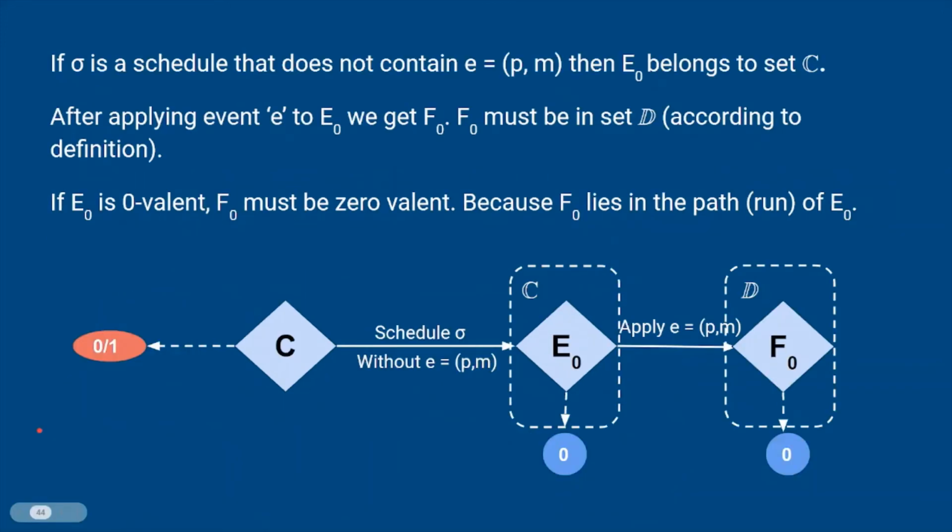First, let's assume that sigma is a schedule that does not contain E. Then E0 belongs to set capital C. After applying event E to E0, suppose we get F0. Then from the definition, we know that F0 belongs to set capital D. If E0 is 0-valent, F0 must also be 0-valent because any configuration reachable from a univalent configuration is also univalent with the same value.